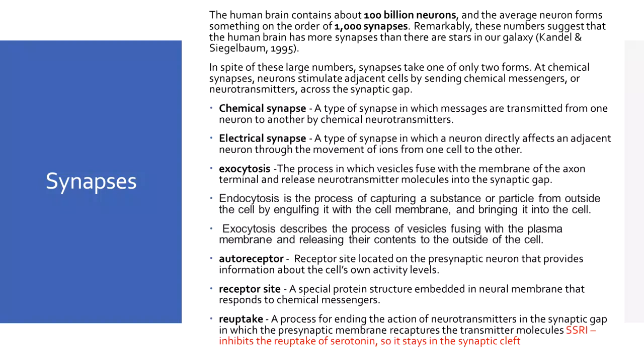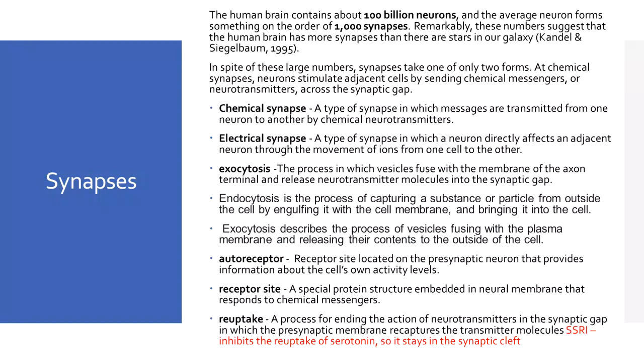That's why endocytosis happens. While exocytosis is the process of vesicles fusing with the plasma membrane and releasing their contents to the outside of the cell. So there are some substances that need to be released from inside your neuron in order for waste products or substances to be removed, hence maintaining that healthy state of your neurons.